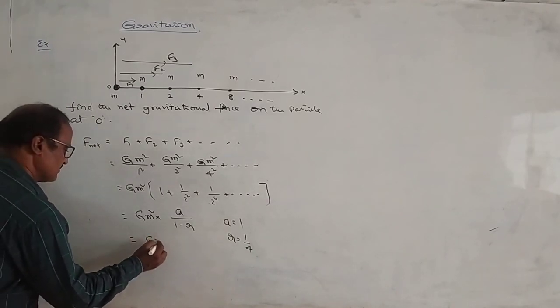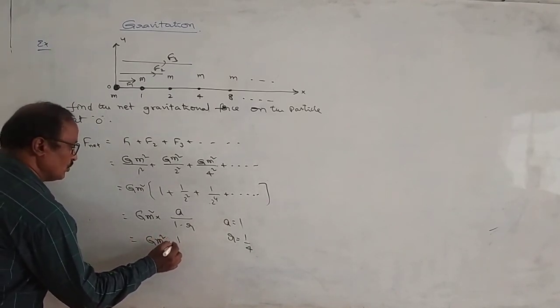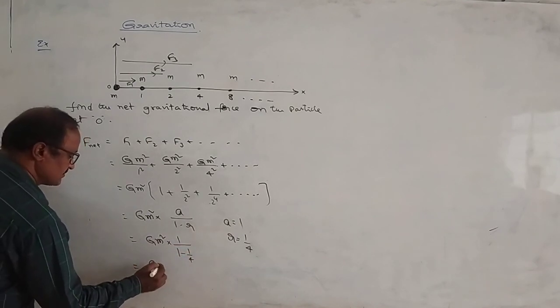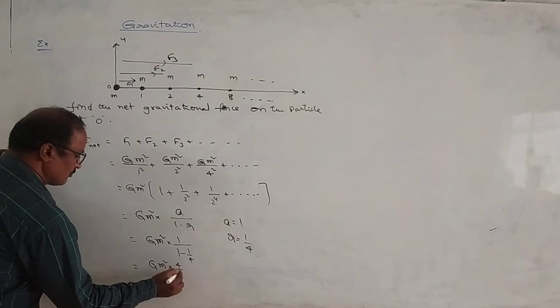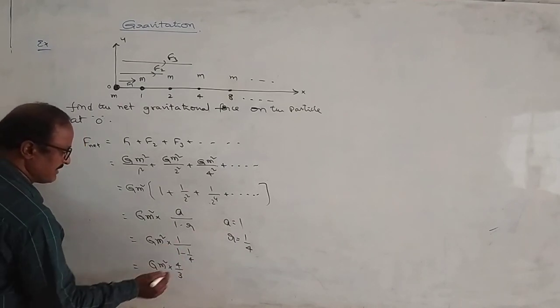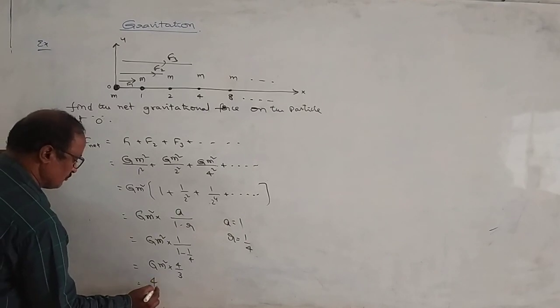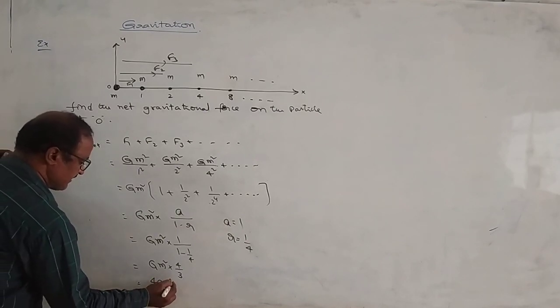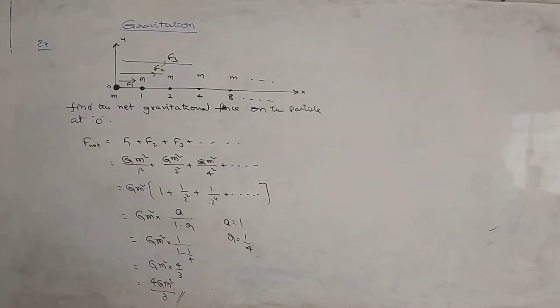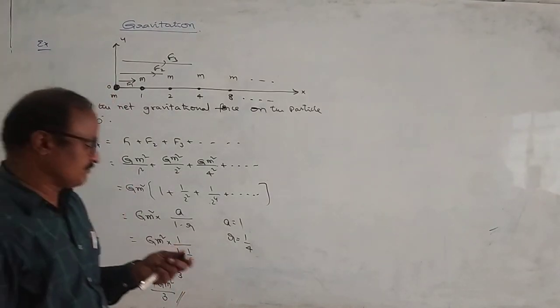That is G m² into 1/(1 − 1/4). That is G m² into 4/3, okay, with the LCM. So this is equal to 4 G m²/3. This is the net gravitational force acting on the particle kept at the origin.